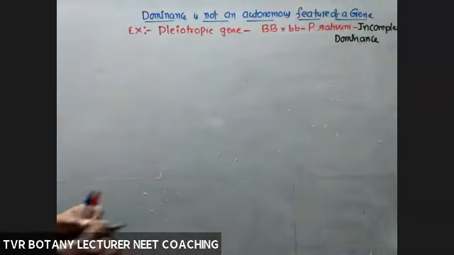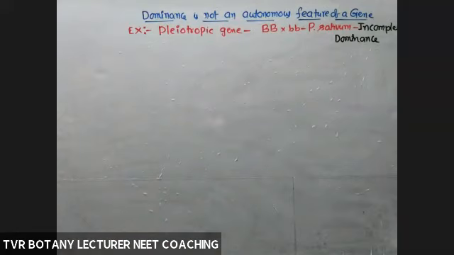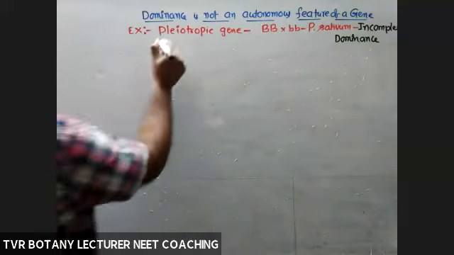So this is the last paragraph under that heading, incomplete dominance, capital B crossed with small b. Okay, so what about